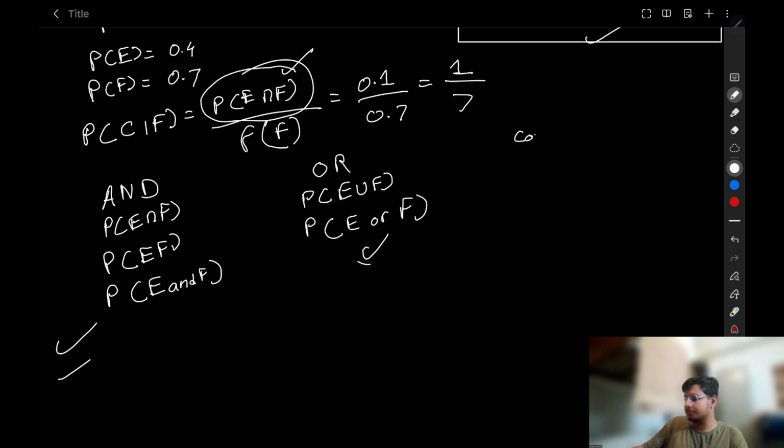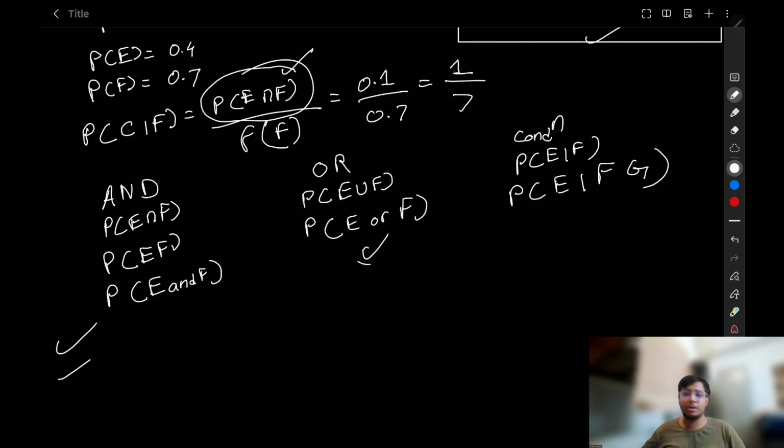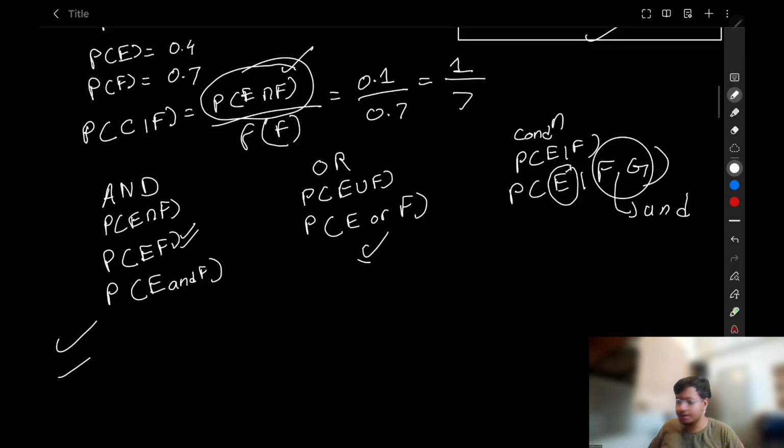And for conditional, probability of E given F, probability of E given, let's say, FG. If you are given in a question probability of E given FG and some value, what does this mean? It means that event F and G has happened. Now, what is the probability that E will happen given that event F and event G have already happened? Since there are no notations between F and G, you can also represent this as AND.